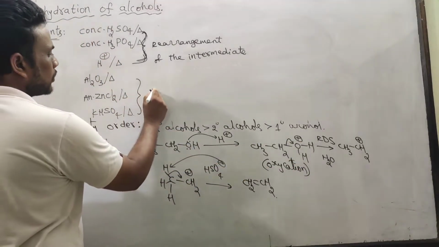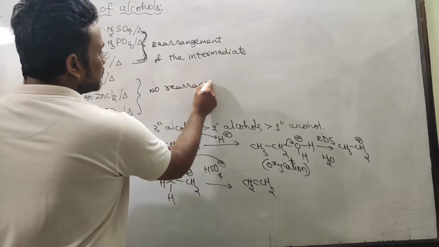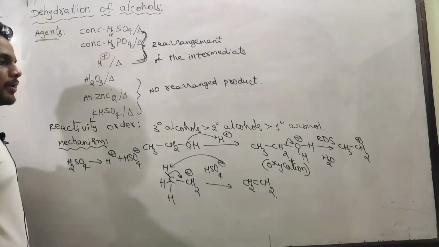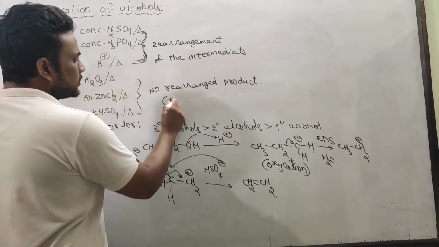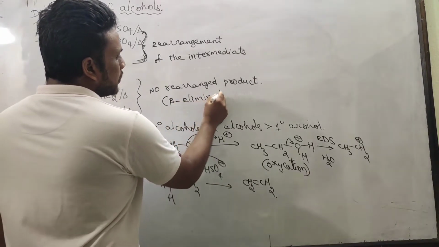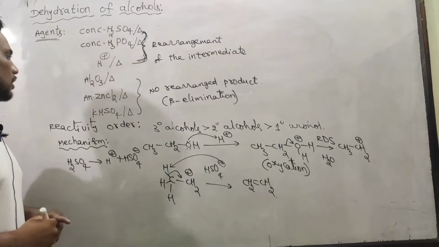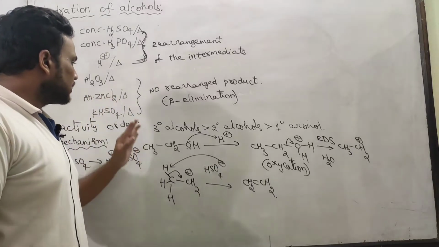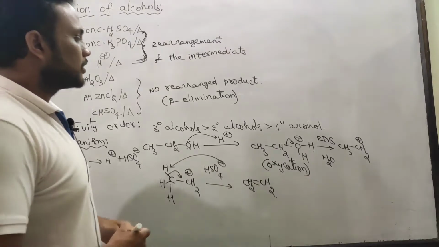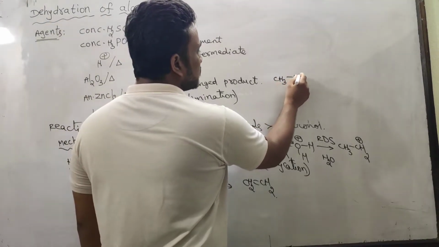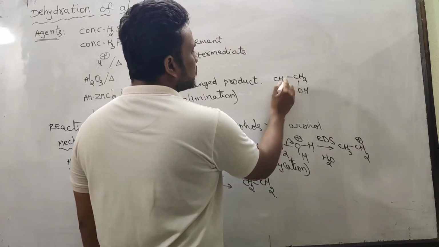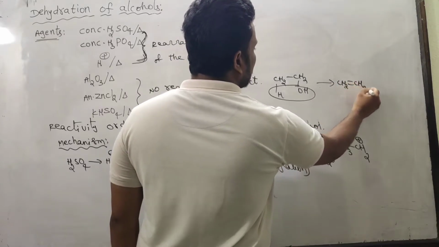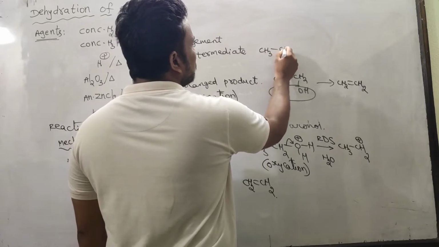But here there is no rearranged product, because the condition is not acidic. Rearranged product is not formed. Every time it is beta elimination. When we use hot alumina, hot anhydrous ZnCl2, or potassium hydrogen sulfate, then simple beta elimination takes place. It means without writing the mechanism, you can write the product. Direct beta elimination, like this. Suppose you have an example of this.